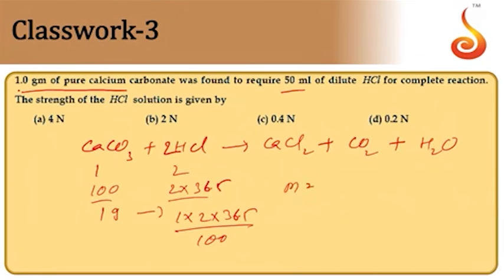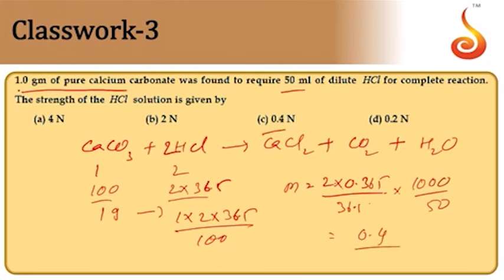Molarity is equal to number of moles of solute present. So moles is equal to 2 into 0.365 by molar mass 36.5 into 1000 by volume of solution, 50 ml. This comes to molarity, and same as that of normality also. So the answer comes out to be 0.4. So answer is option C.